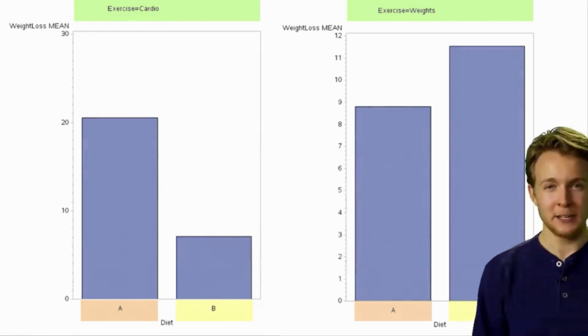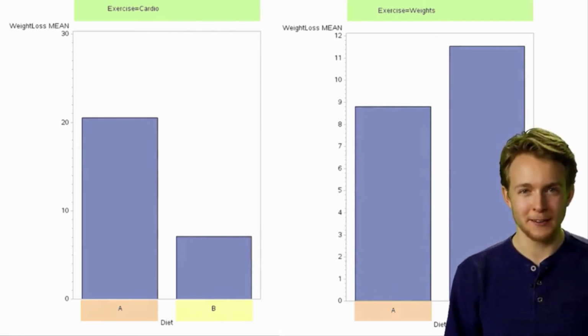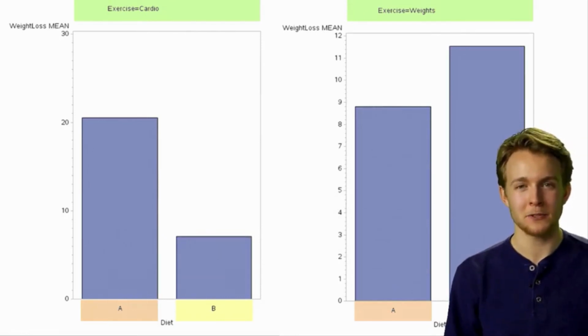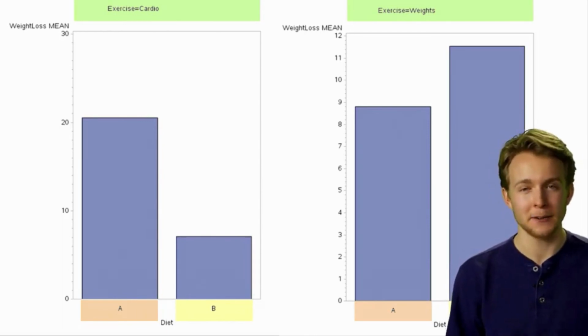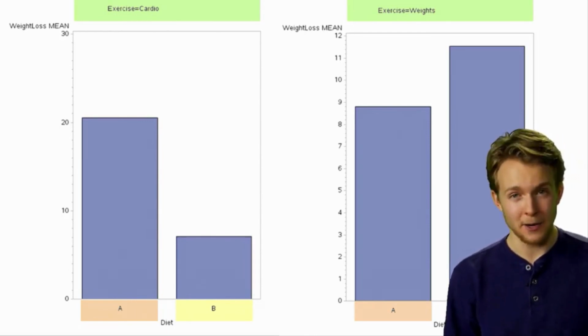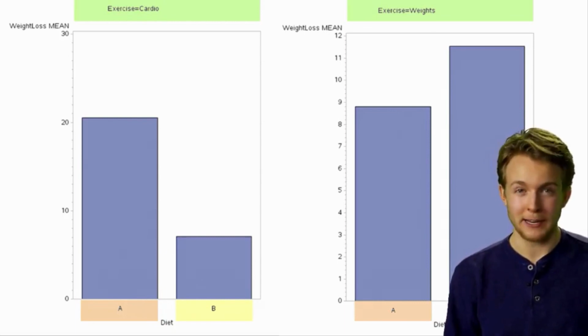Suppose that we did not evaluate exercise as a possible moderator and instead focused only on the association between diet and weight loss for the entire population. Based on this graph, obviously we would have incorrectly concluded that Diet A is better than Diet B. As we now know, that is only true if we're looking at the cardio group.